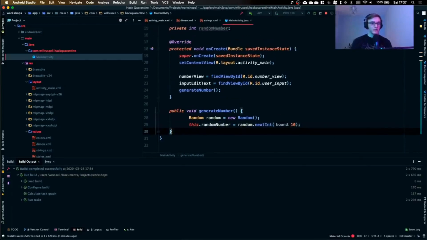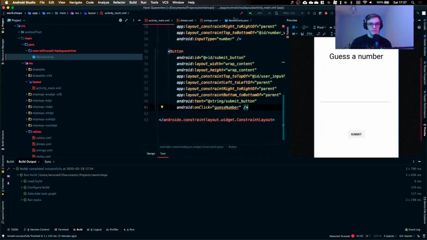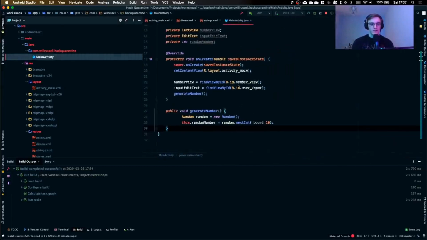So let's have a little look at the checklist. What have we done and what haven't we done? So we've got a UI, looks pretty good. Yep, looks pretty good to me. We've got a method that can generate us a random number and set that to an attribute. We've created objects that connect to our UI elements.